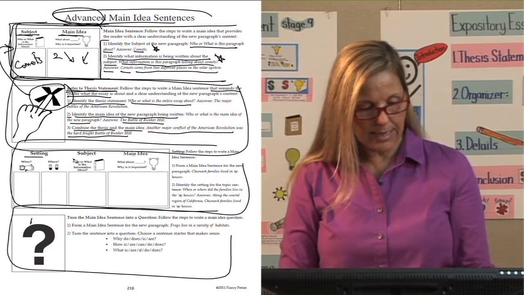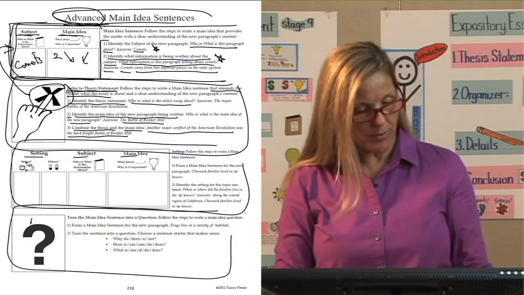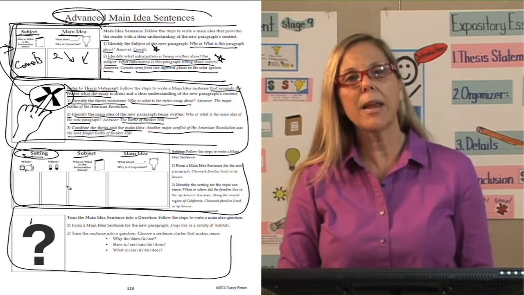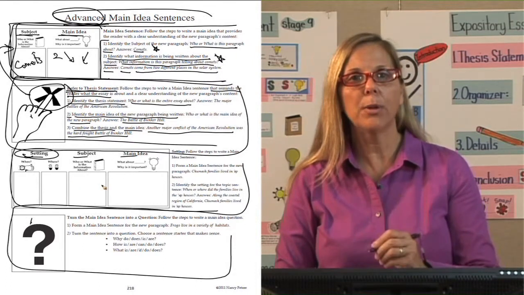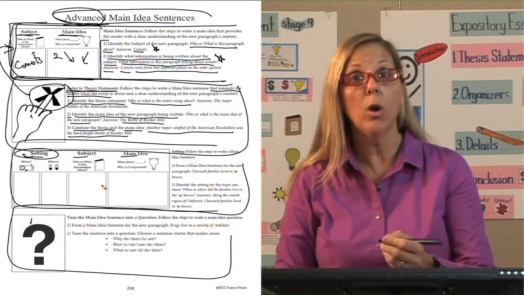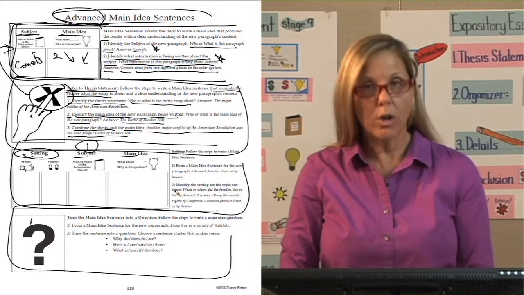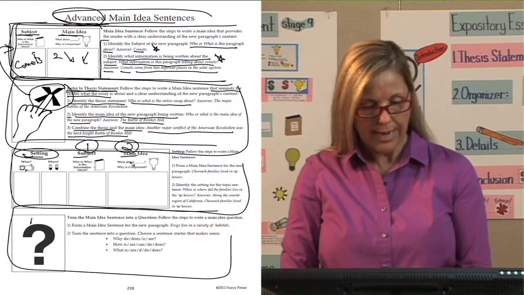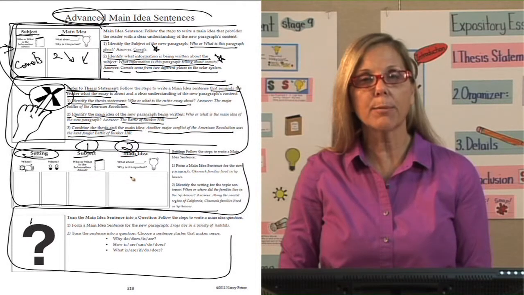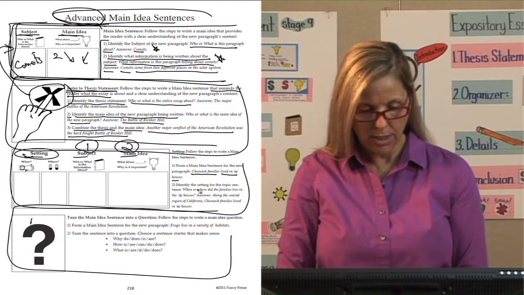Next we have setting subject main idea, where we could start a main idea sentence with the setting. When do I use this main idea sentence? When I know the setting is critical. The time and place are critical for my reader to know the information in this main idea. What are the steps when we form our main idea? We're going to always go to the subject and the main idea. Who or what is the information about? And then, what information are you telling us about in this main idea? So our information is about the Chumash families, and what information? How they lived in app houses.